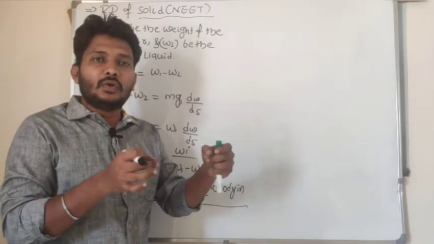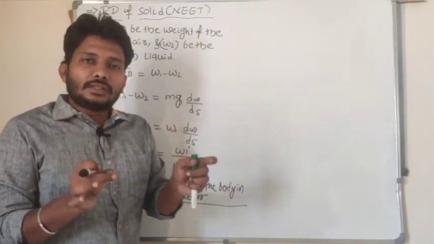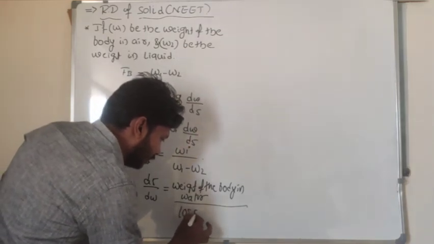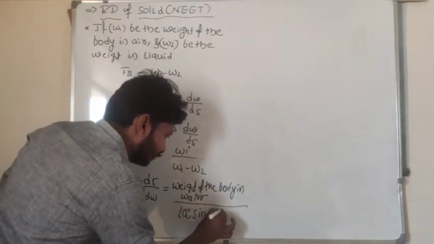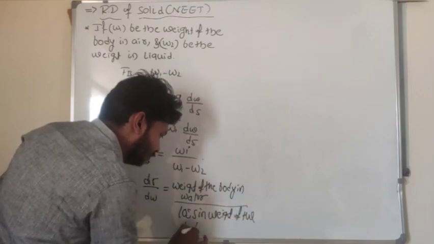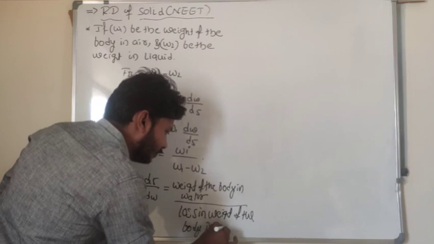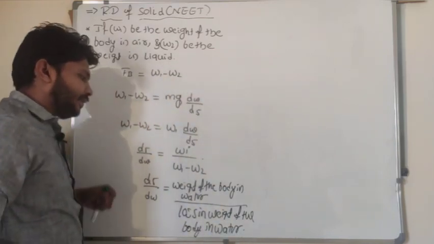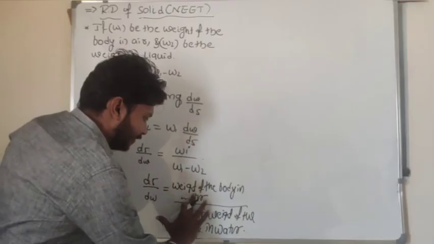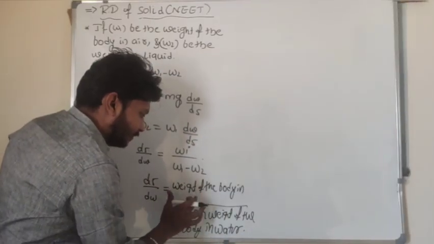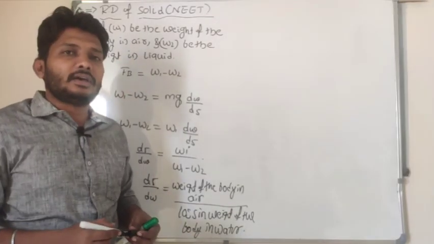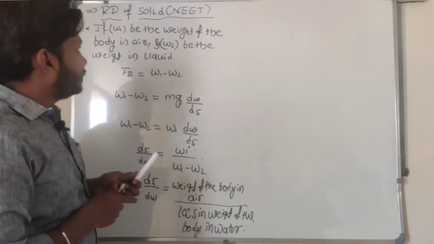W1 minus W2 represents the loss in weight of the body in water. So relative density equals weight of the body in air divided by loss in weight of the body in water. This is about relative density of solid.